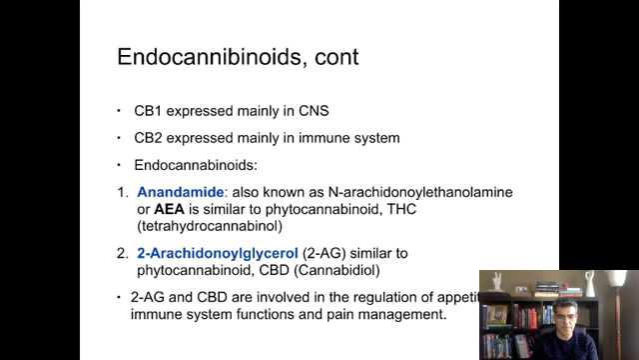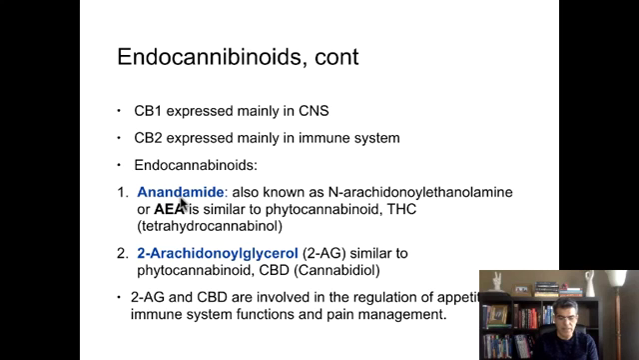Endocannabinoids have two different receptors called CB1 and CB2. CB1 is mainly in the central nervous system. CB2 mainly works in the immune system. There are two important endocannabinoids that you need to know. One is called anandamide, and the other is called 2-arachidonyl glycerol. Anandamide has another name, N-arachidonyl ethanolamine, and is therefore abbreviated AEA, and 2-arachidonyl glycerol is abbreviated 2AG.